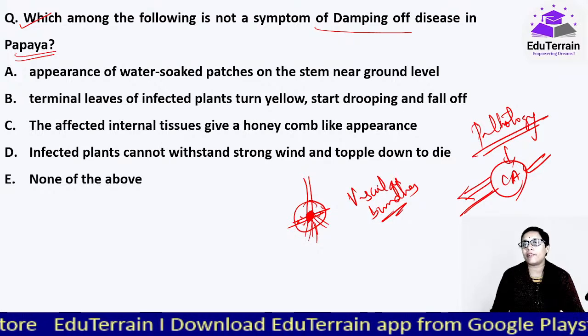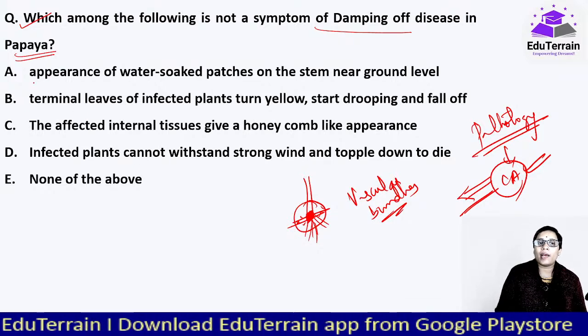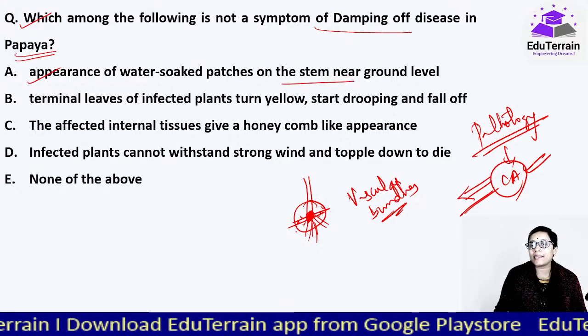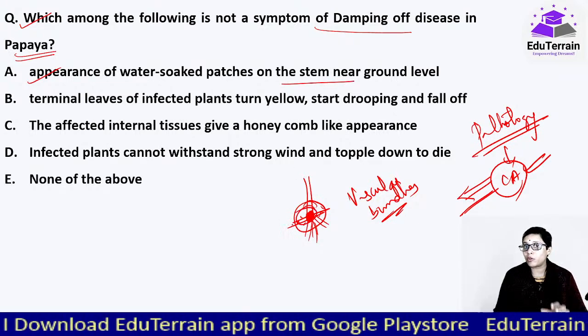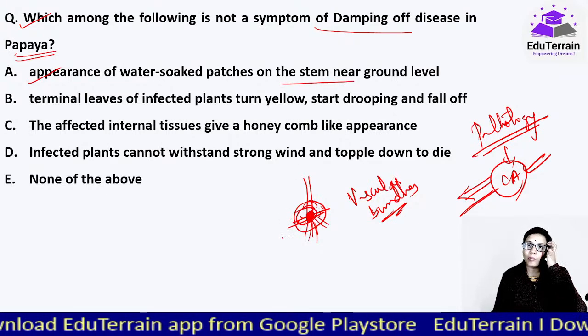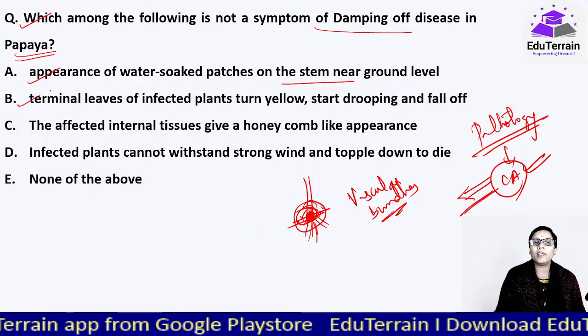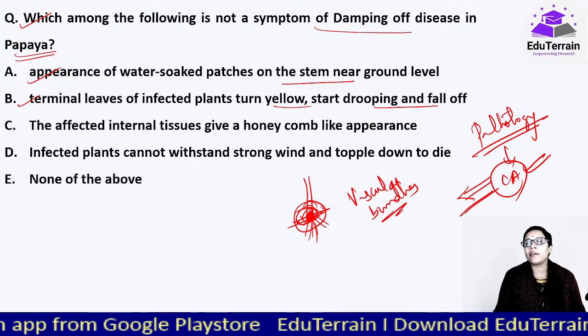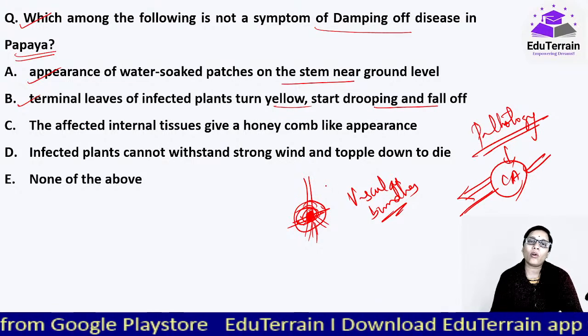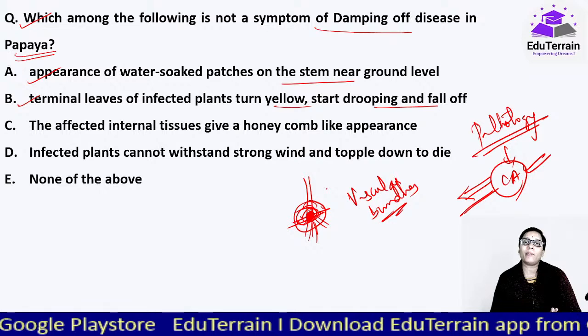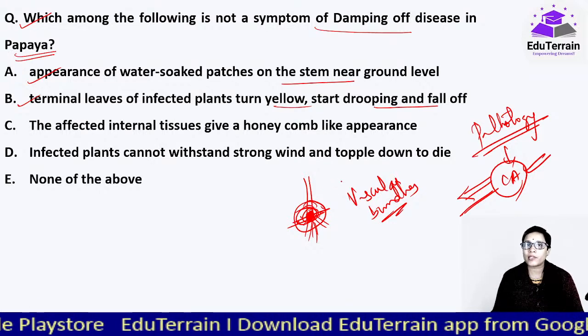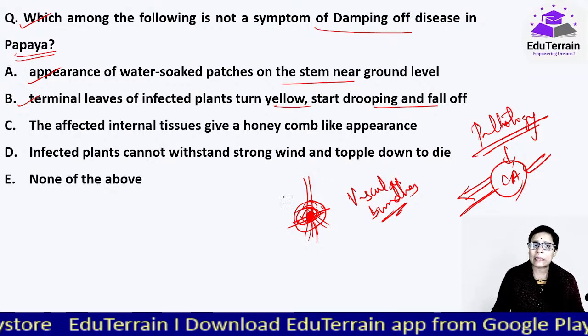Thereby it affects and kills it. So the appearance of water-soaked patches on the stem near ground level, because wherever there is soil contact, that is where this will happen. Disease first symptoms: terminal leaves of infected plants turn yellow, start drooping and falling off. No water is being provided. What will happen? No photosynthesis. Obviously they'll turn yellow and start dying.